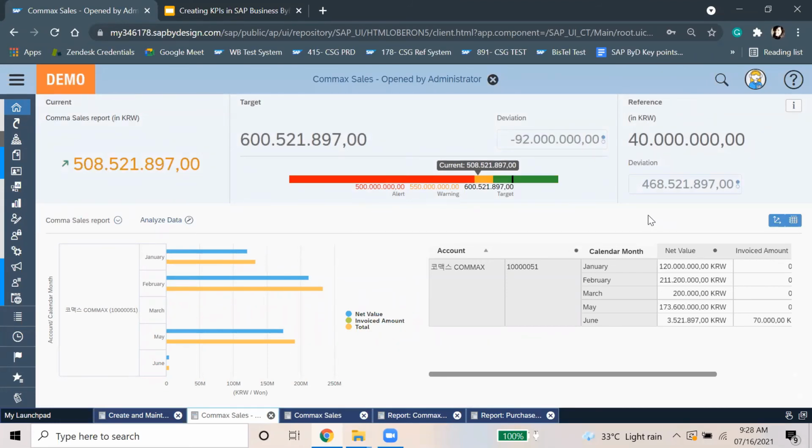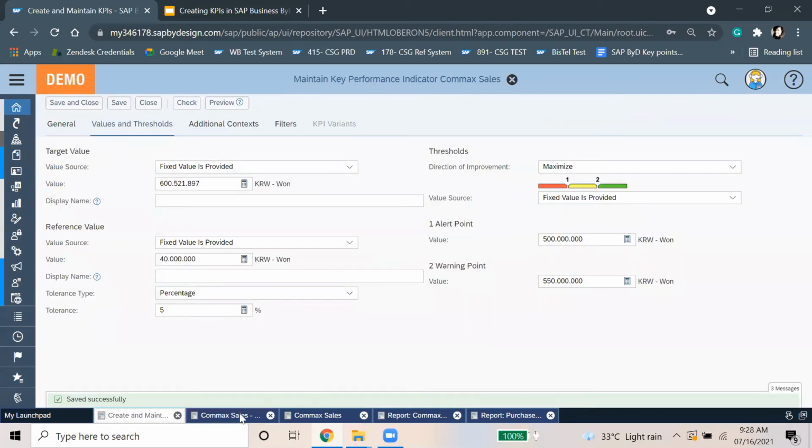Yes, I can. Okay, that's good. So here we see that I have put a reference value of 40 million KRW, and this reference is coming from the current value. So 40 is the reference, and it's showing the deviation of 468, which together makes the 508 million KRW. We can set a reference in the value and thresholds, in the reference value.